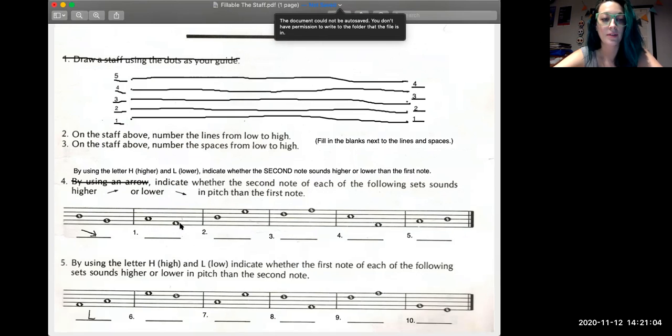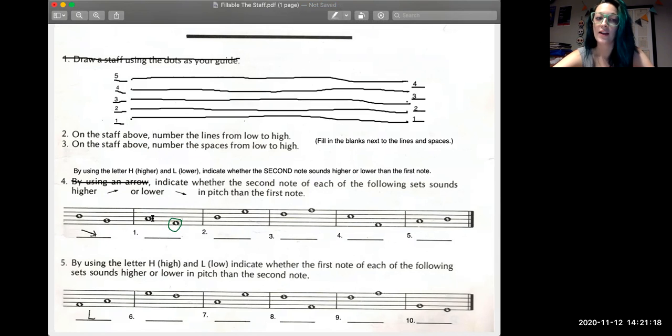So on number 1, I'm going to look at that second note here and make sure you're looking at the correct pitch, because this one is the second note. So you're going to look at those two notes and decide, okay, is the second note higher or lower? And if I look at that second note, you should notice that this space is lower than this space. The second note is on space number 1, and the first note is on space number 2. So if we're trying to decide whether the second note is higher or lower than the first note, the answer for this one is going to be L for lower.